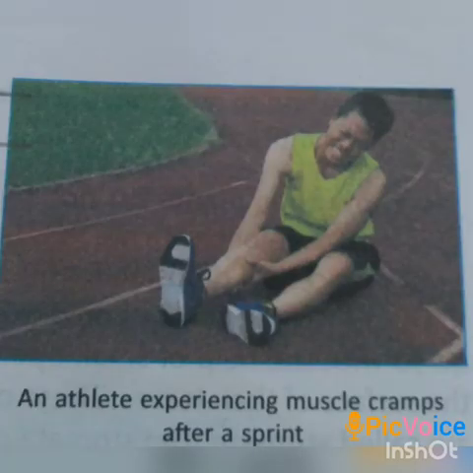Now, why do we get muscle cramps after heavy physical exercise? Human muscles can respire anaerobically. However, lactic acid is produced during this process and accumulates in the muscles. Because of this, the muscles cannot continue working for long. They get fatigued after some time, causing muscle cramps. Anaerobic respiration in humans is less efficient than aerobic respiration for releasing energy. This explains why humans can run faster in a short distance race than over a long distance.